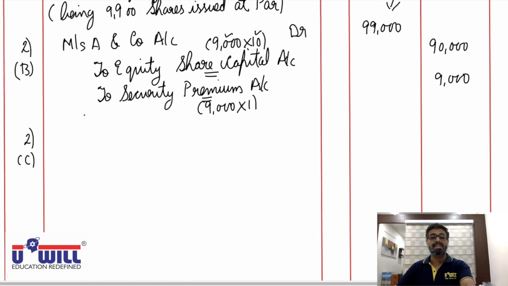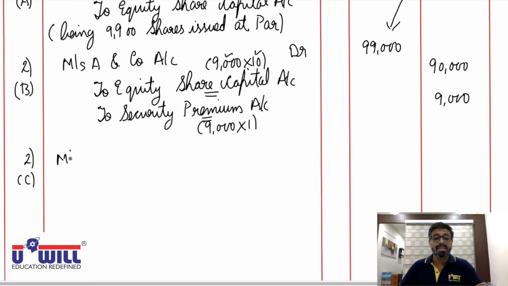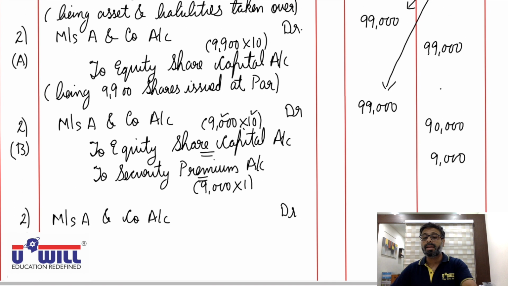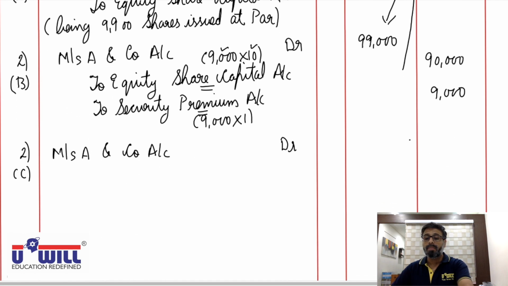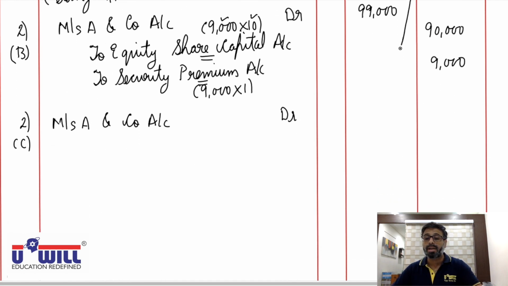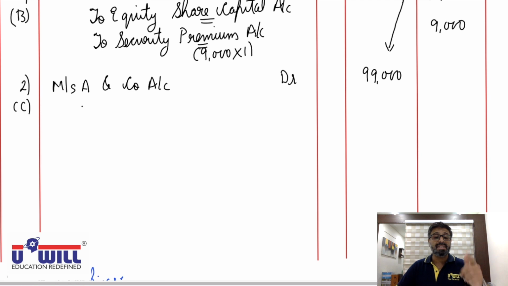So now if we pass the entry, say Messrs A and Company is the receiver, debit the receiver. So Messrs A and Company account debit again with full amount of 99,000. Now the shares are issued at discount. So discount is our loss.